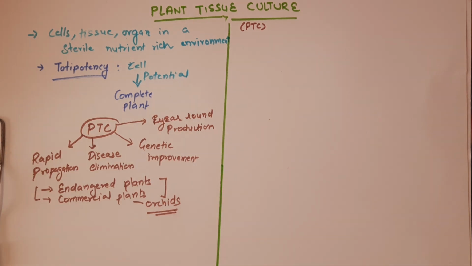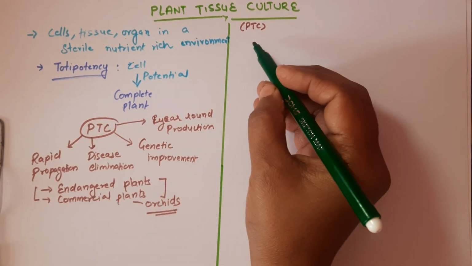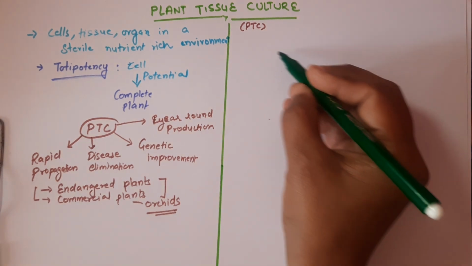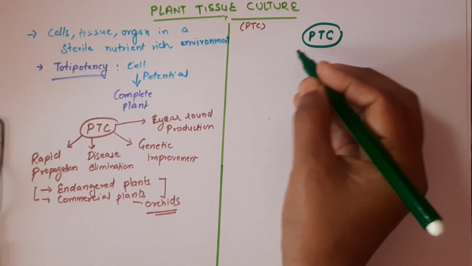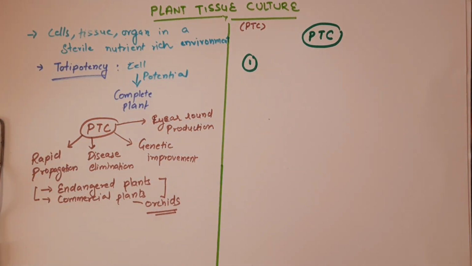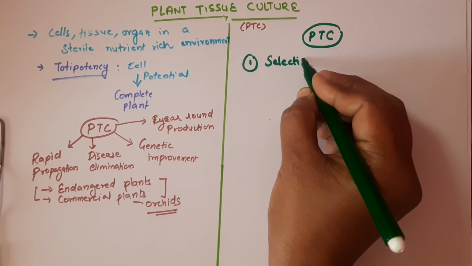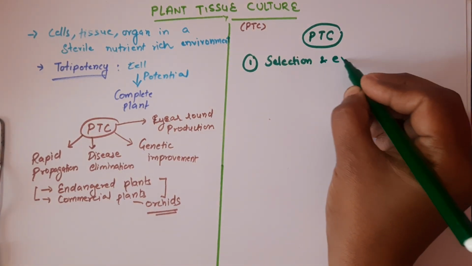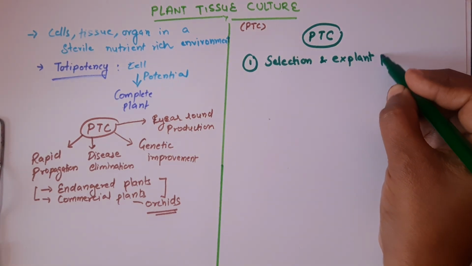Now we are going to learn the steps of plant tissue culture. There are various steps. The first step is selection and explant preparation.